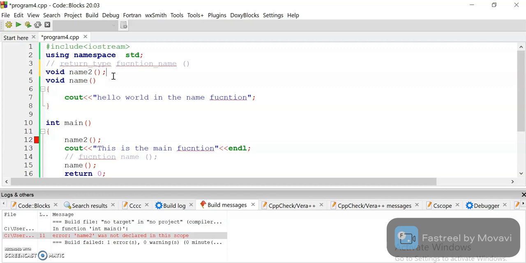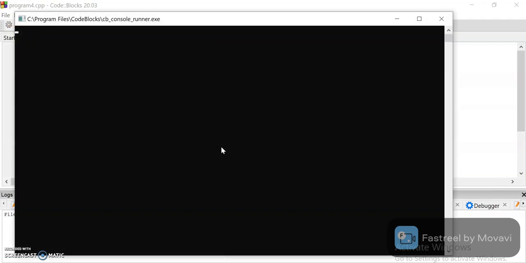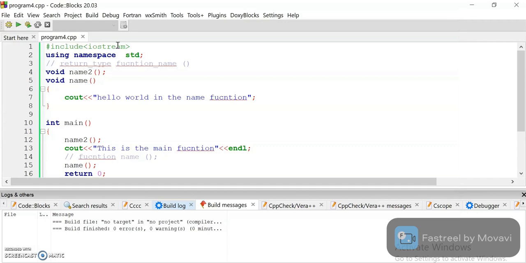Now build the program and see what happens. See, 0 errors and 0 warnings. Now run the program and see. This is the name 2 function call and this is the main function. Hello world, it is a name function. So that is all about the main function.